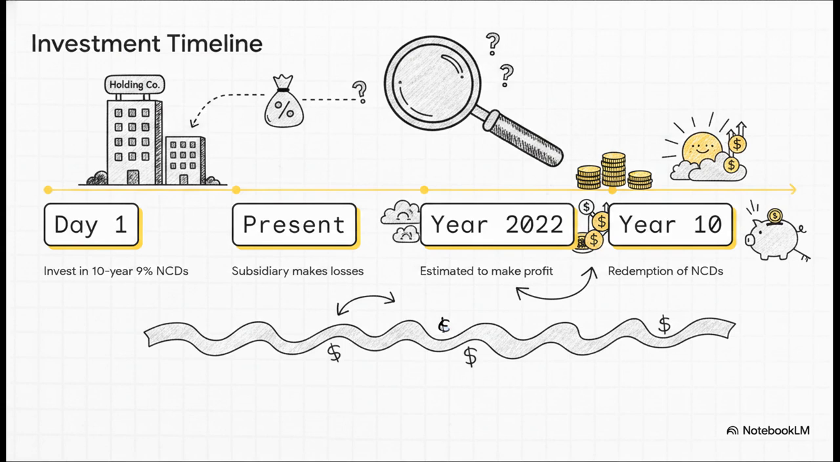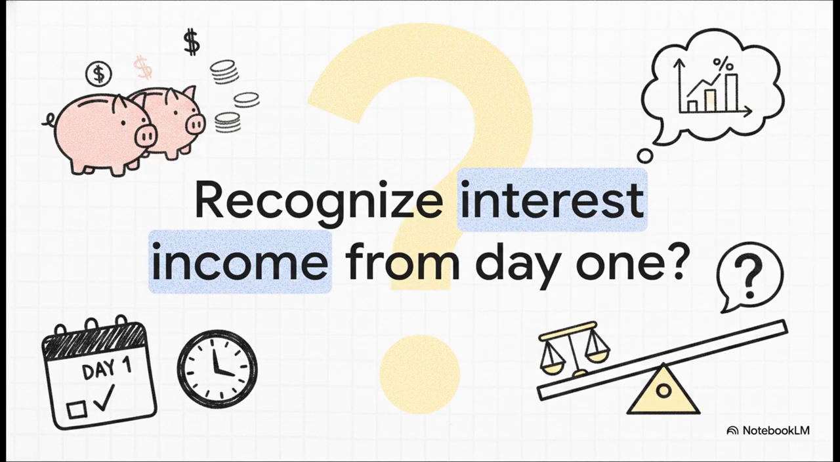But here is the catch. The investment agreement states that the 9% interest will only accrue and become payable if the subsidiary company makes a profit. Right now, the subsidiary is making losses. They're estimating they'll turn a profit starting in 2022. And once they do, they have to pass that interest expense entry all the way back from day one of the subscription. So, here's the million-dollar question.